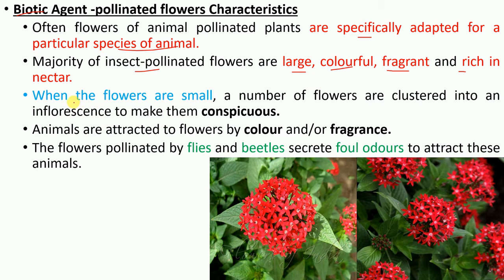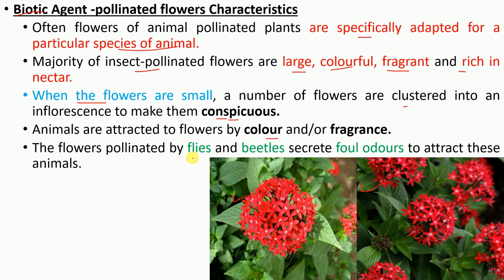That's the reason. When the flowers are small, a number of flowers cluster into an inflorescence. You can see here the flowers are small, so they come together to form one cluster, which makes them conspicuous. Animals are attracted to flowers by color and fragrance.